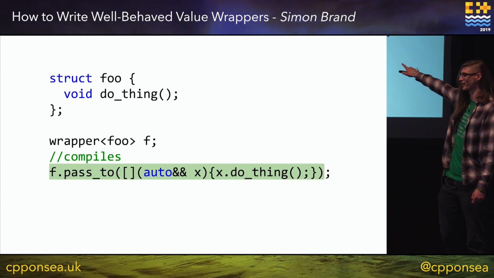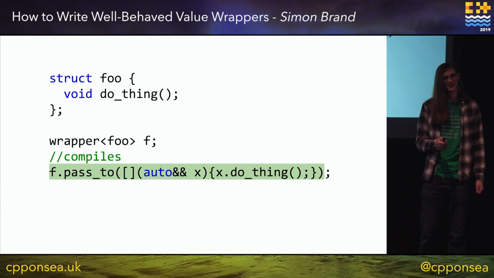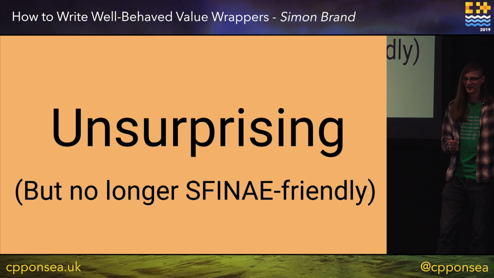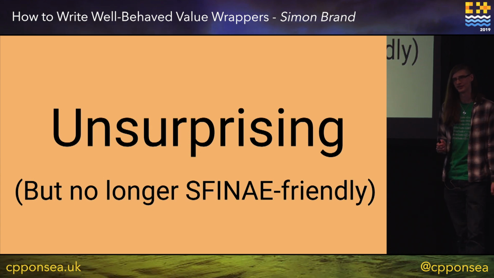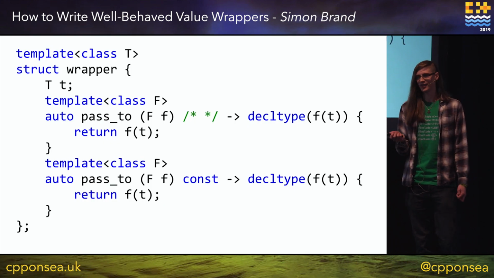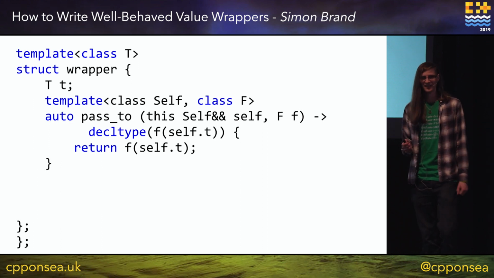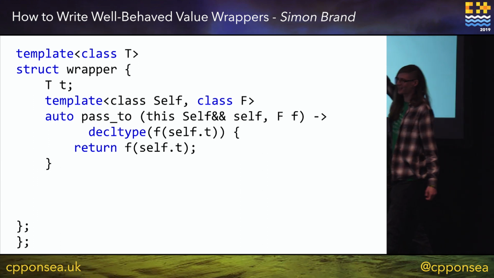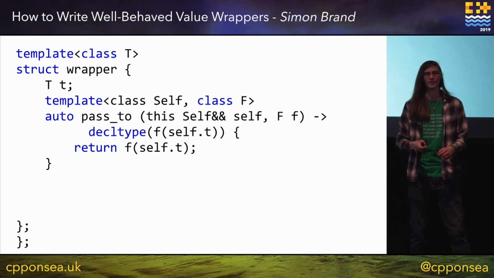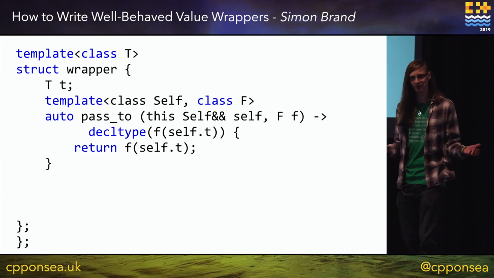So now if we get rid of the decltype, then this will compile, and it will be fine for some definition of fine. And now we're unsurprising, but we're no longer SFINAE friendly. So it turns out we accidentally solved this problem with the Deducing this paper. Making this thing a template and deducing whether the object you call it on is const qualified or not solves this problem.